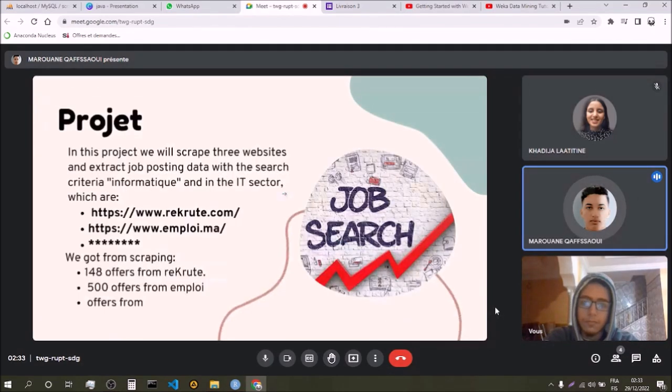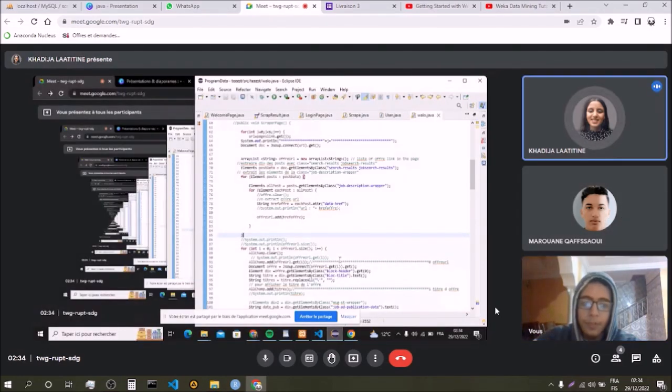In this project, we will scrape websites and extract job posting data in the IT sector, from two websites, which are recruit.com and emploi.ma. We got from scraping 148 offers from recruit and 500 offers from emploi. So now we will move into the implementation. Okay, let's start with the